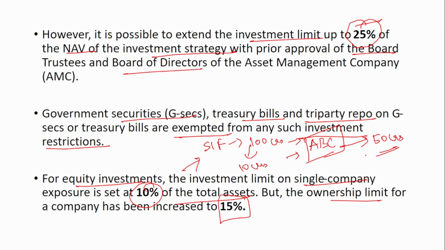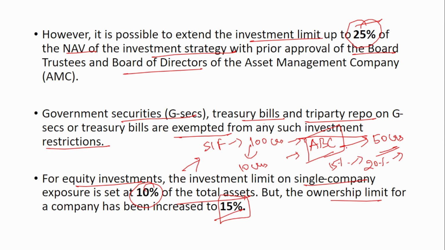So total worth is 50 crores. What they're telling is that the ownership limit for a company has been increased to 15%. That is, if you invest 10 crores in this, it means you are holding more than 15%. 10 crores means almost 20% ownership in this 50 crores. Remember, out of the total SIF fund, 10% you can invest in a company, but you can hold only 15% of the ownership of the company.